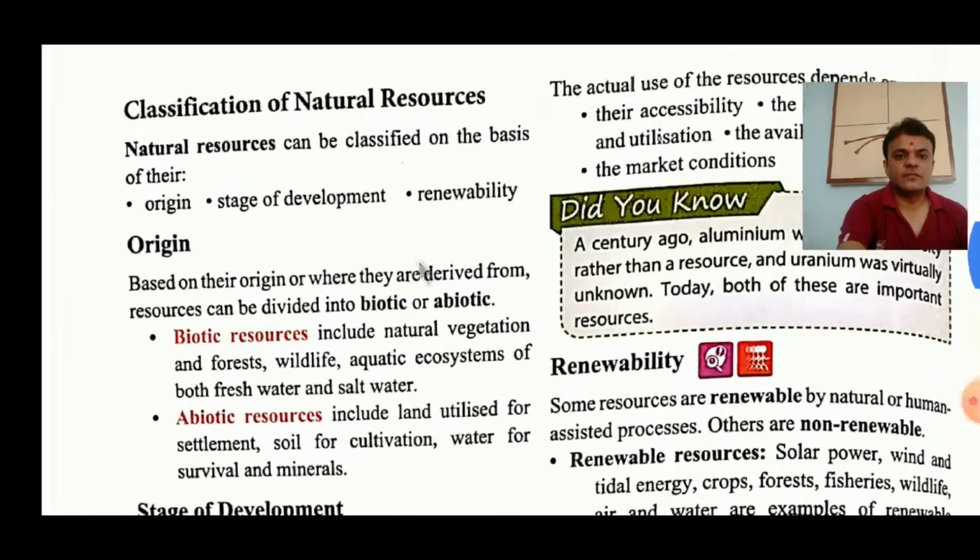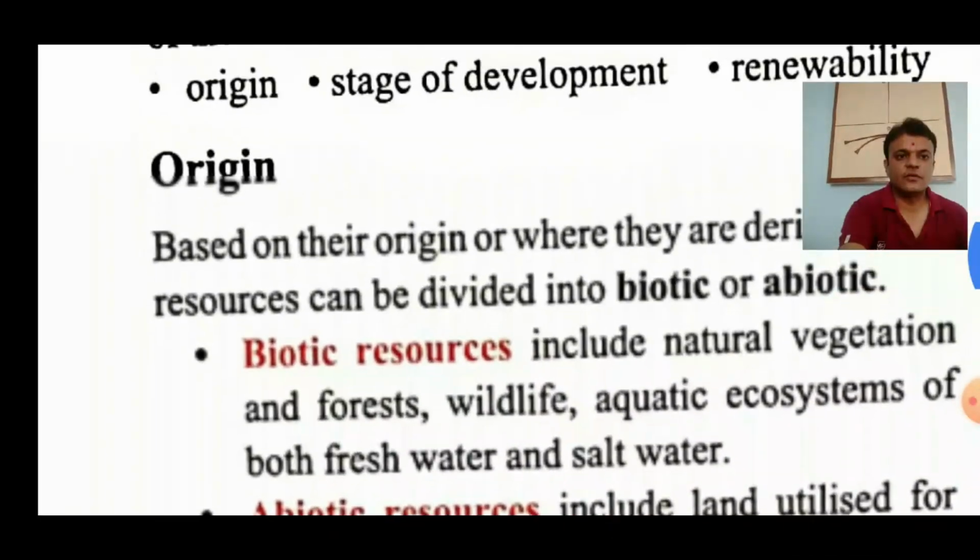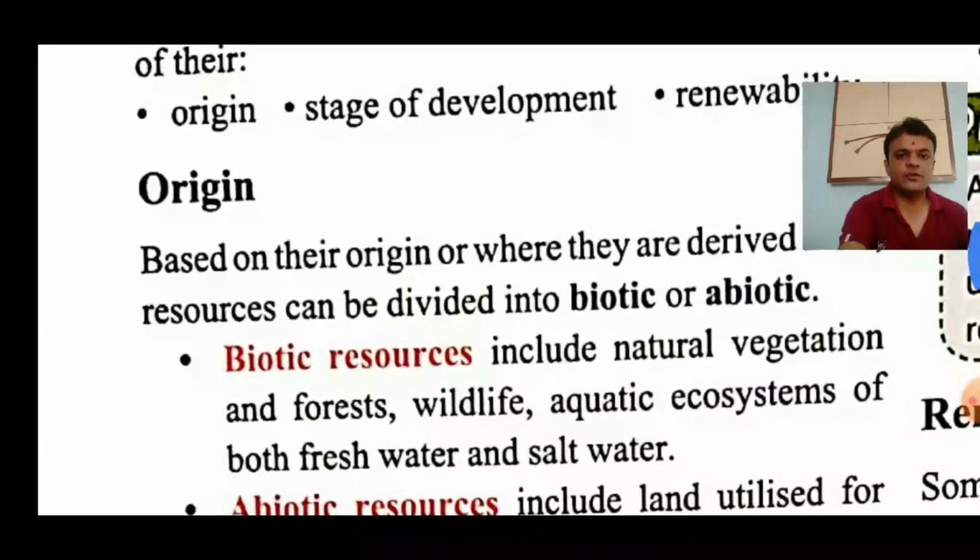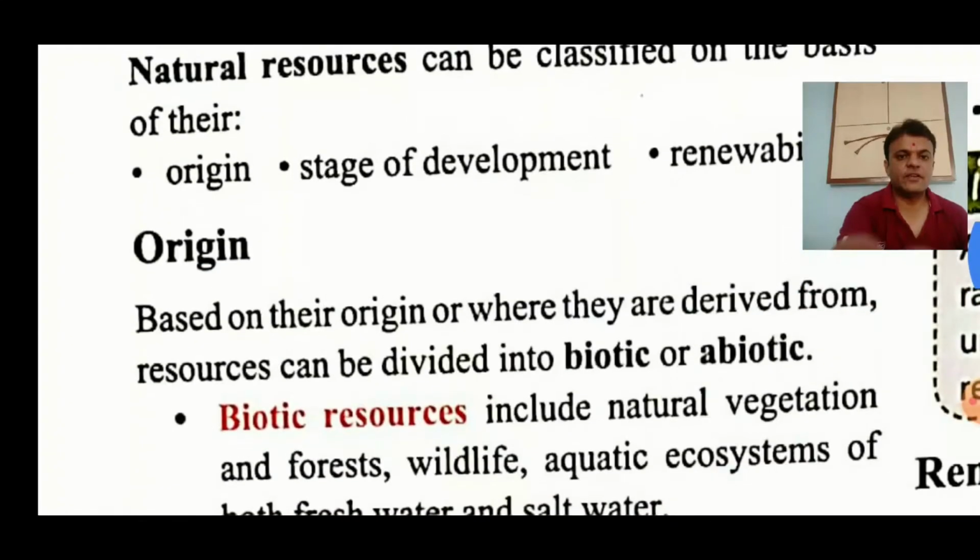Origin, right? As we discussed, origin. So based on origin, what is the definition of natural resources? Based on origin, or where they are derived from, resources can be divided into biotic or abiotic. As we saw in that pictorial chart, according to the origin, it means basically where they are from, right?